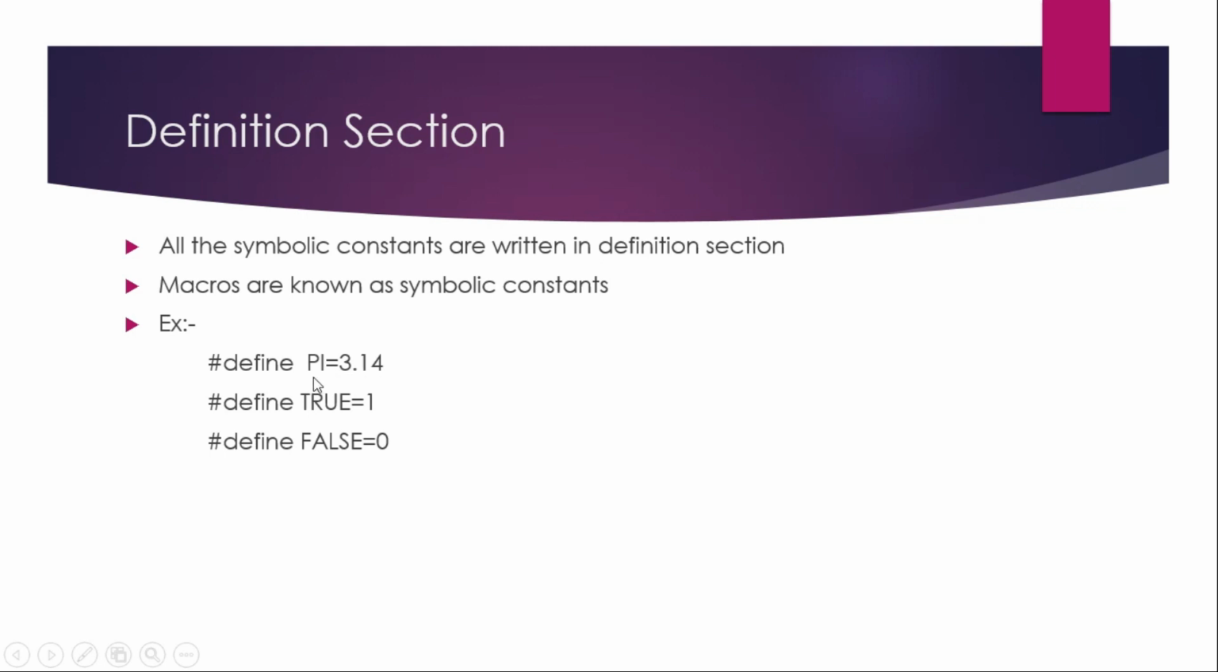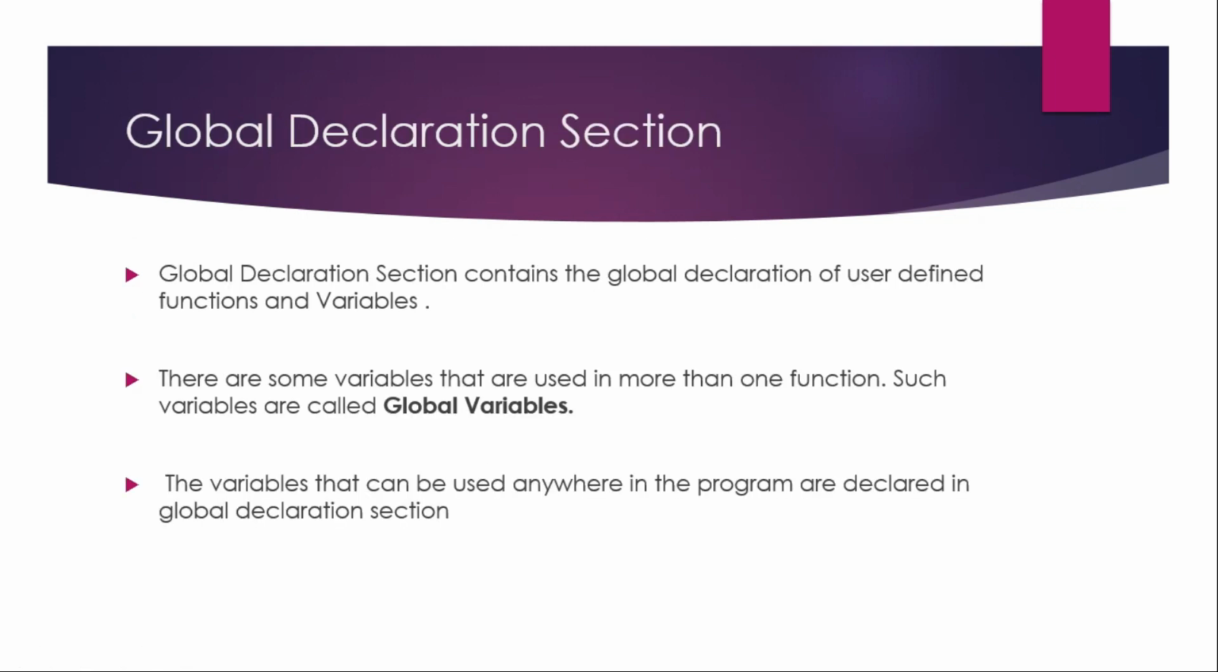So here PI is an identifier which is replaced with 3.14 in a program. And some more examples, hash define TRUE is equal to 1, hash define FALSE is equal to 0. Fourth section is global declaration section.